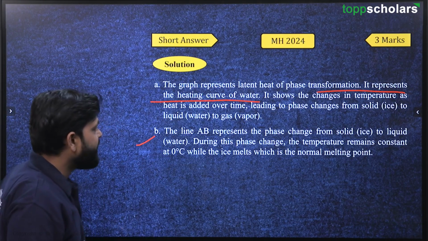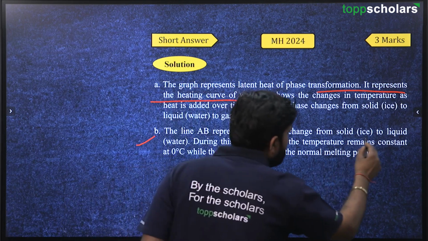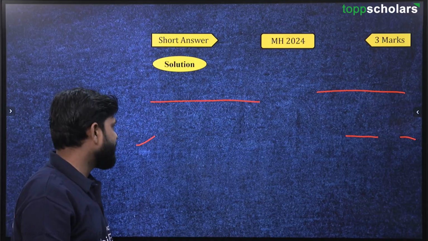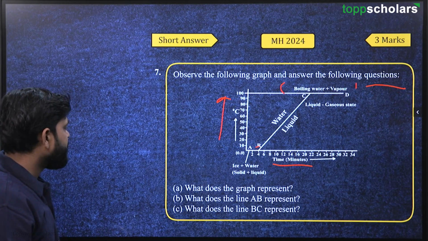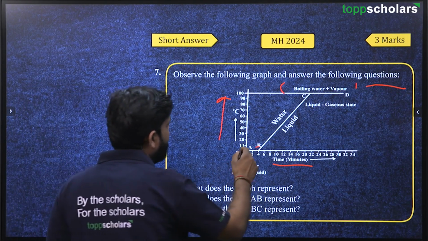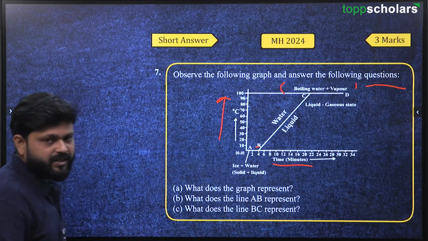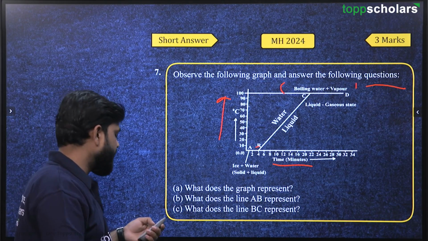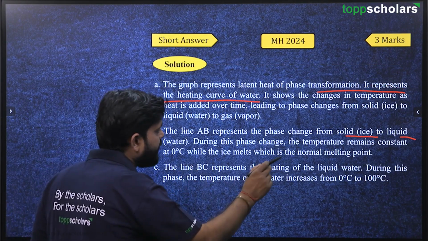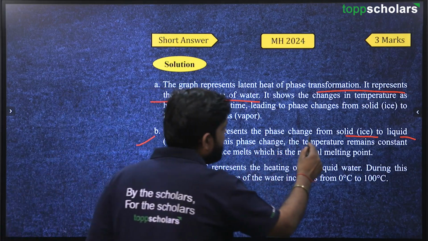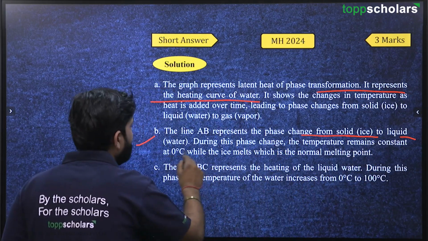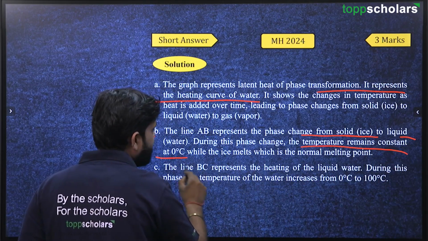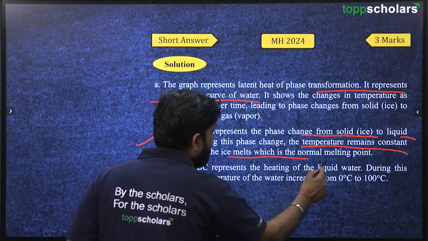The line AB represents the phase change from solid ice to liquid water. You can see here, from solid ice to liquid. At 0 degree Celsius, the water is in the ice form, that is solid. So, line AB represents the phase change from solid ice to liquid. During the phase change, the temperature remains constant at 0 degree Celsius. The ice melts, which is the normal melting point.